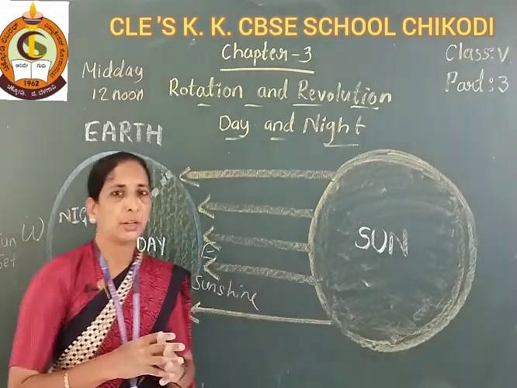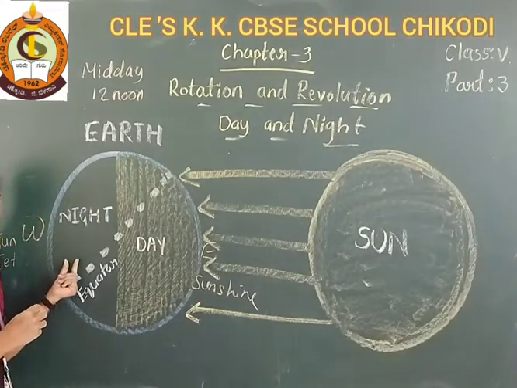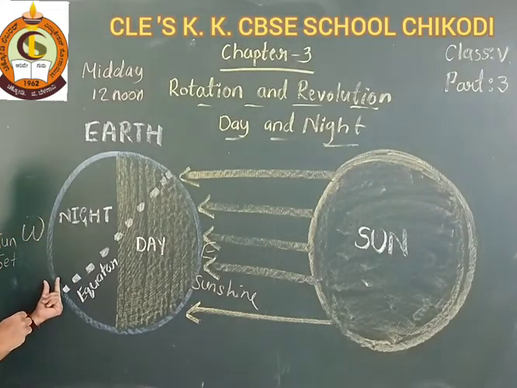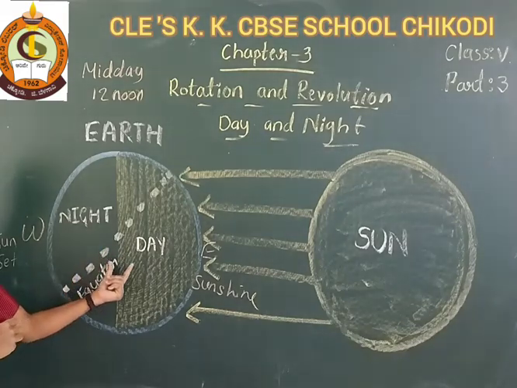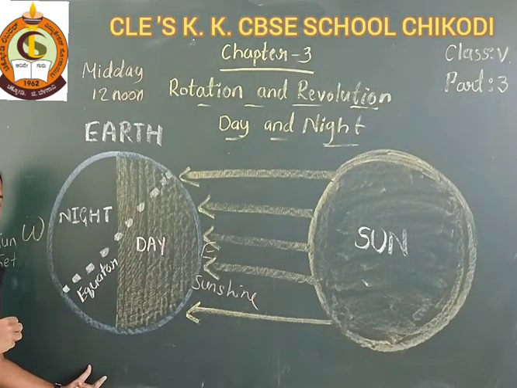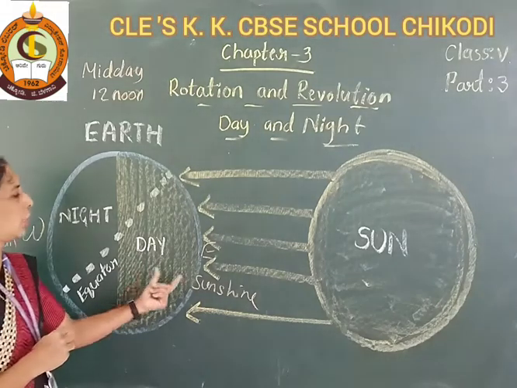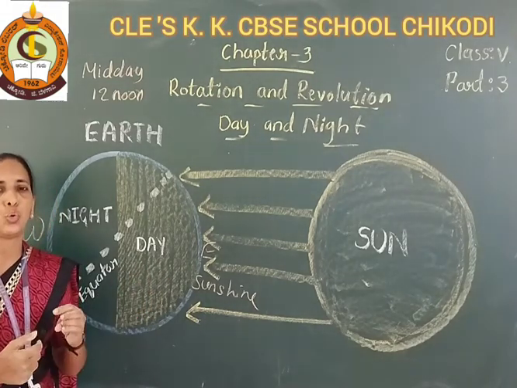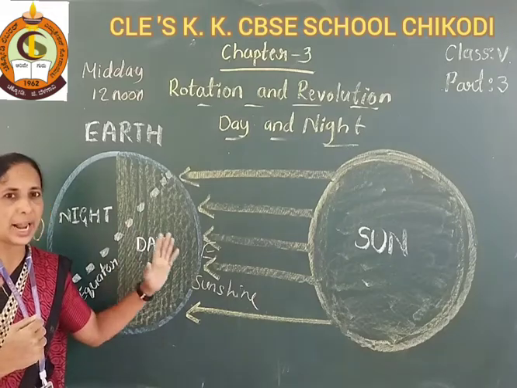So the western hemisphere has a morning session, the prime meridian an afternoon session, and the eastern hemisphere is dinner, meaning night time there.